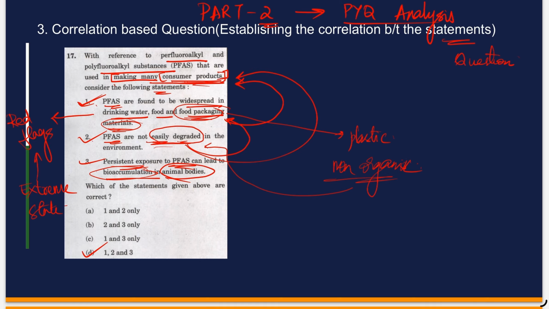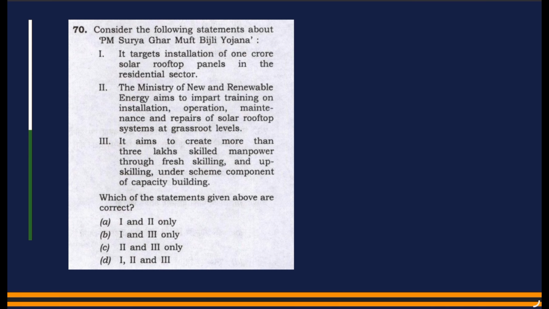So while I was solving this question about PFAS, I was reading this PFAS for the first time in the examination. I had never had any clue with respect to this PFAS. But I was able to correlate the extra information, the information apart from this PFAS, which is given in the question, with the options. So that is how we have to solve these kinds of questions through correlation. So let's solve the next question under the same heading.